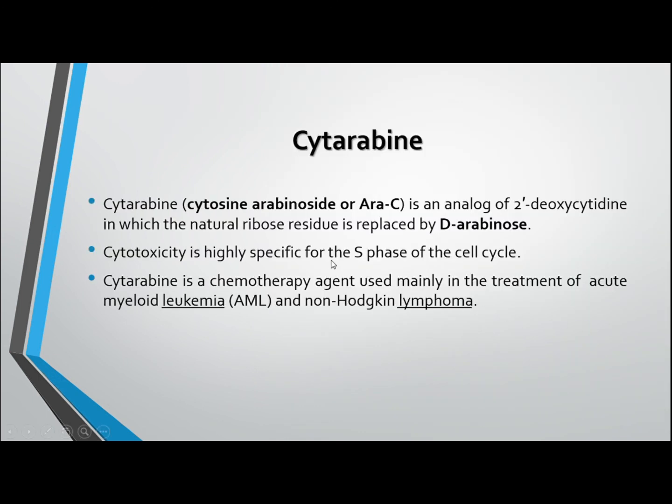Cytarabine, or ARA-C, is an analog of 2-deoxycytidine which contains D-arabinose instead of ribose sugar. It is cytotoxic and S-phase specific for the cell cycle. It is used for leukemia and lymphoma.